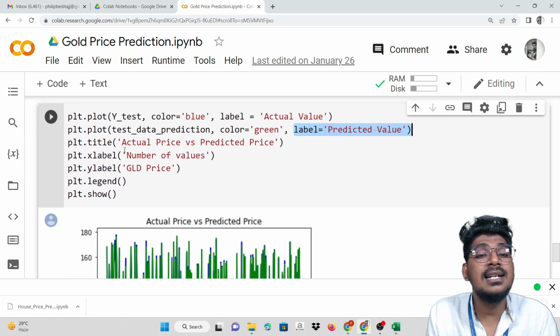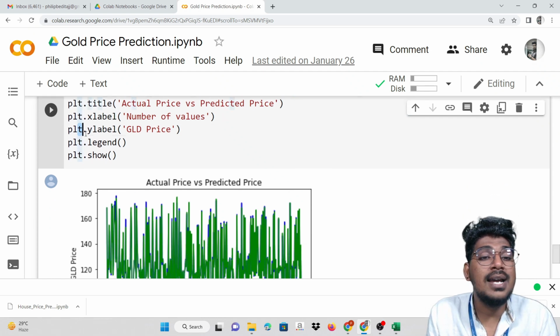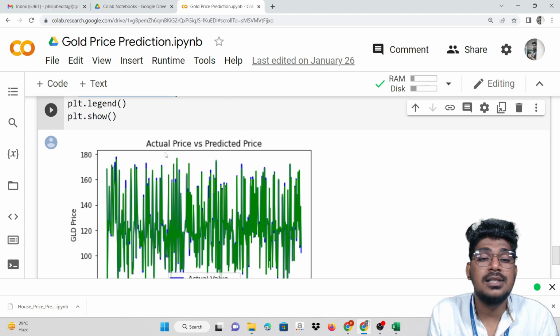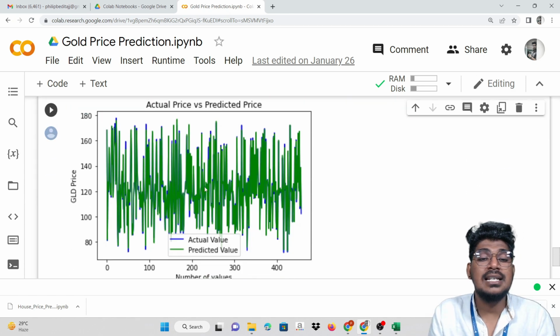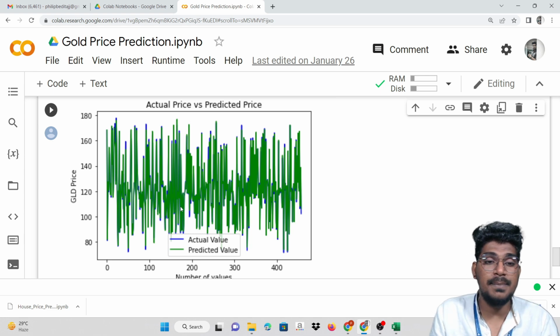Then the title is equal to actual value versus the predicted value. The number of values will be displayed as the X label. The Y label is a GLD file, that is gold price. The legend will be like that, and also show. So the legend will display these particular things. Blue will be the actual and green will be the prediction.